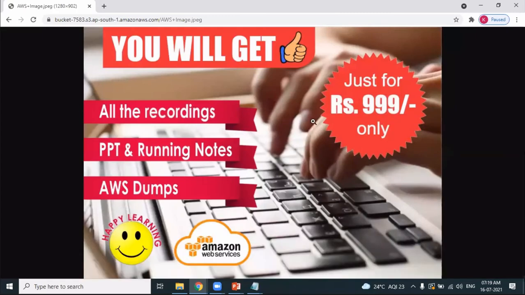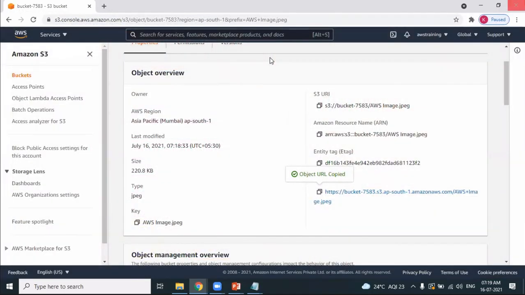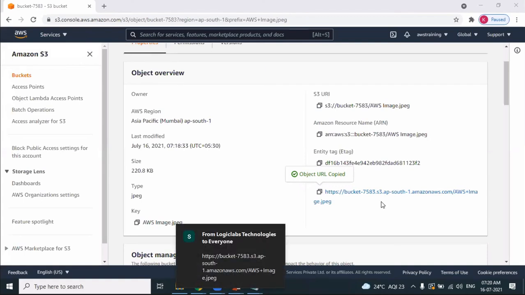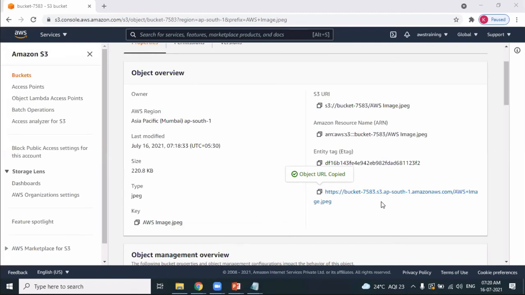Am I able to access the object? Yes or no? Not only me, anybody in the world can access my object using the object URL. If you have the object URL with you, you can access the object. I'm sending the object URL in the chat box. Pick up that object URL from the chat box and try to access my object using the URL from your Google Chrome browser or whatever it is. And please respond to me. Are you able to access my object?